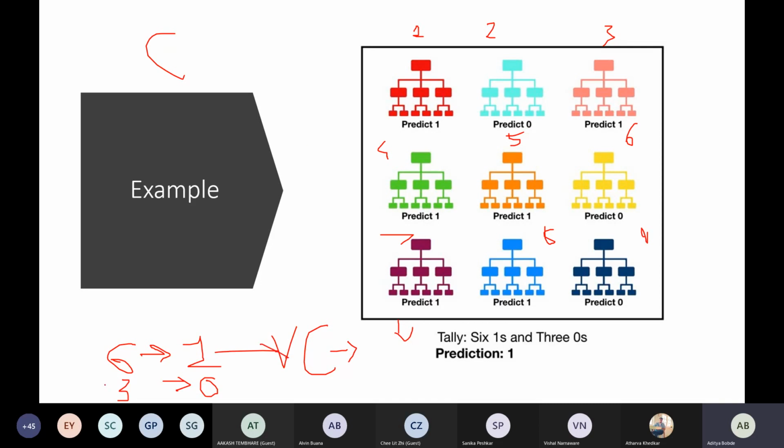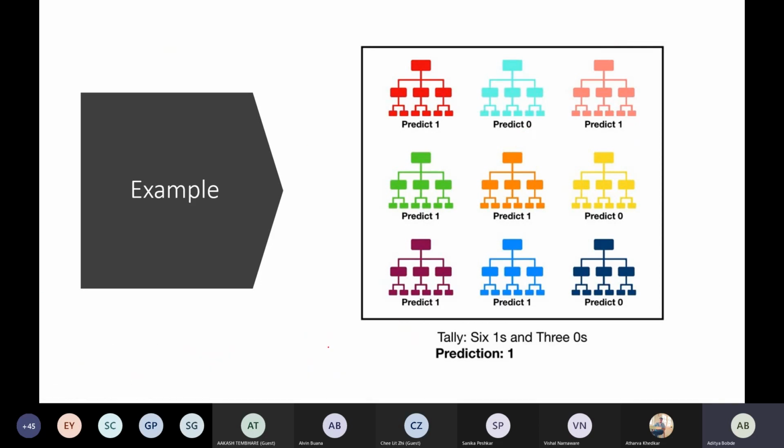So this was in the case of classification. Meaning if it is classification, we take the output that the maximum number of trees give. So this is called a voting classifier. Next, if you are performing regression, meaning your continuous values, in that case you will be taking the average. You will average out all the decision trees, and the average is your final output.